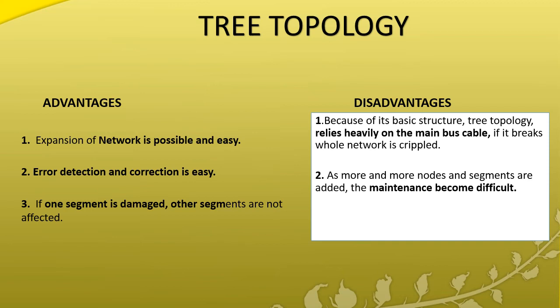If you add more segments, maintenance becomes very difficult. And the scalability of tree topology is based on the cable we are using.